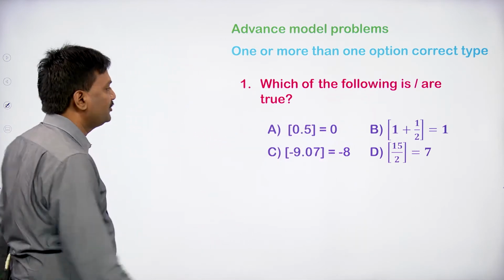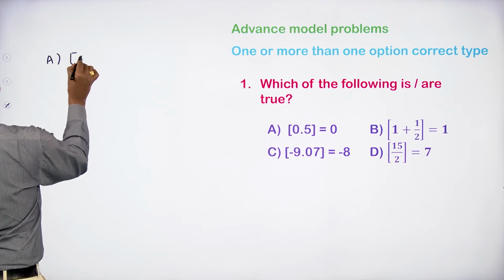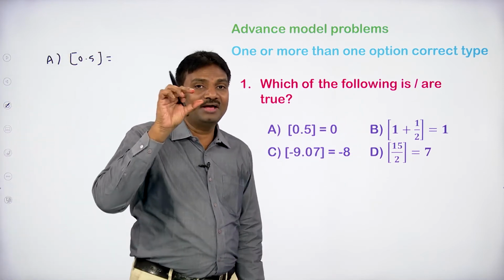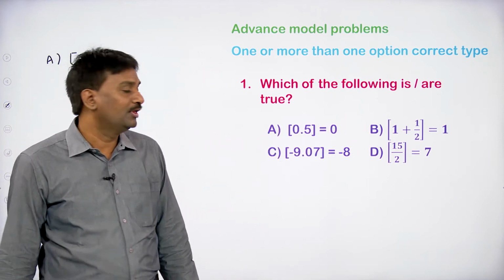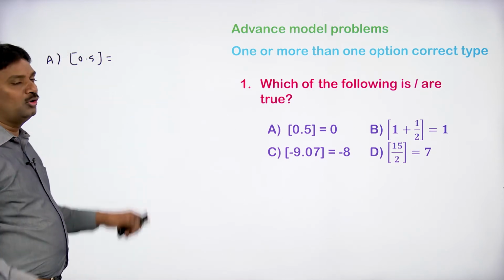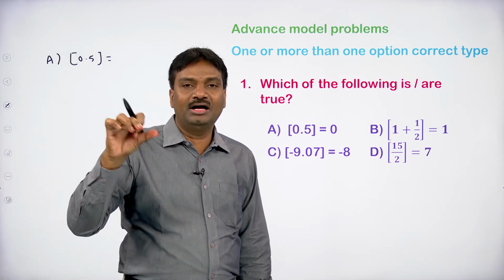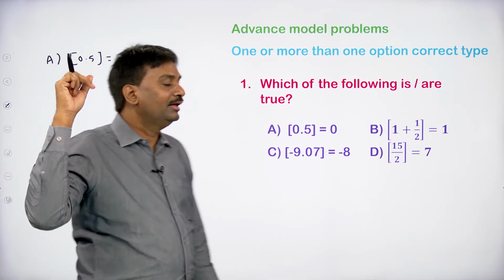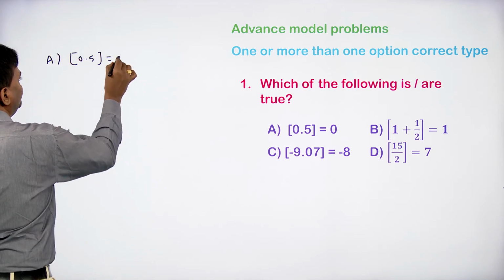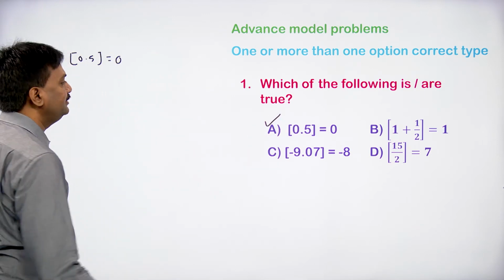So if we take option A, step 0.5. Here you are taking every bracket as the step function only. So step 0.5 equal to, where the integer is 0, 0.5 is the fraction. When we have a square bracket like this, we have to take only the integral part of 0.5, that is 0. According to the option we have 0. So that's why option A is correct.